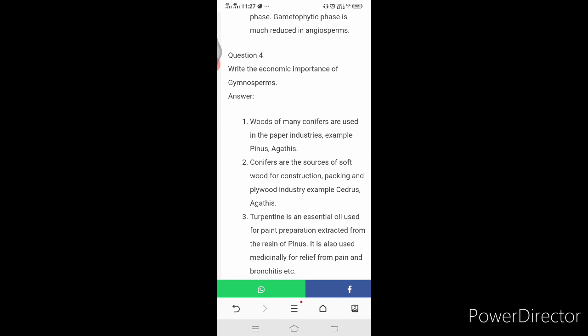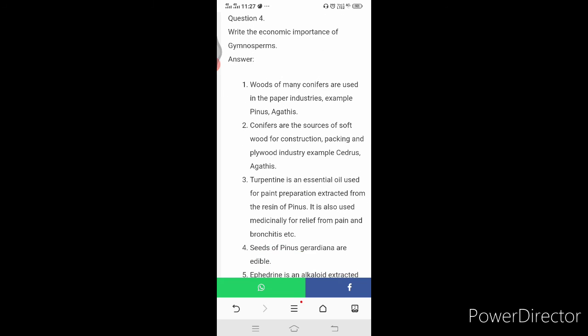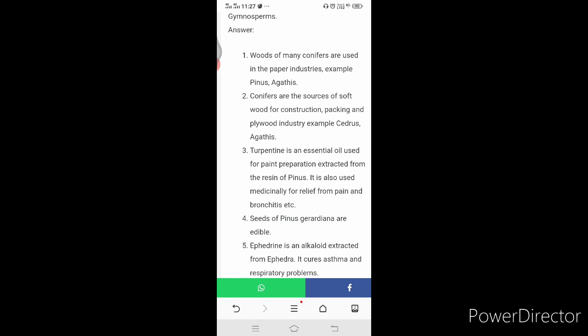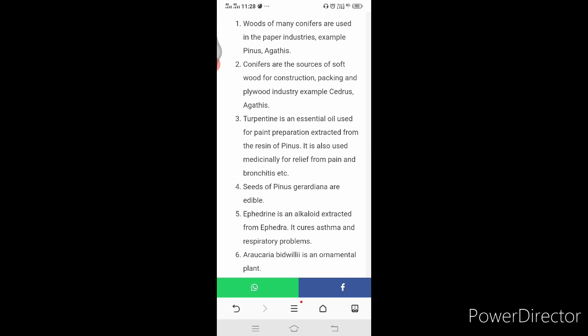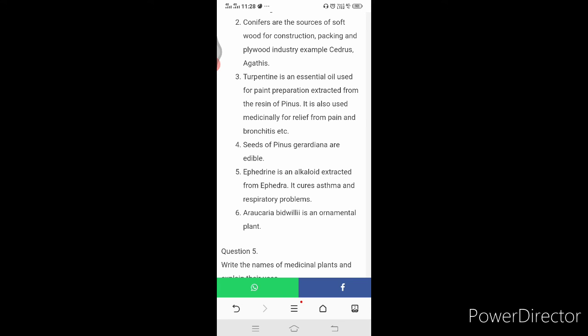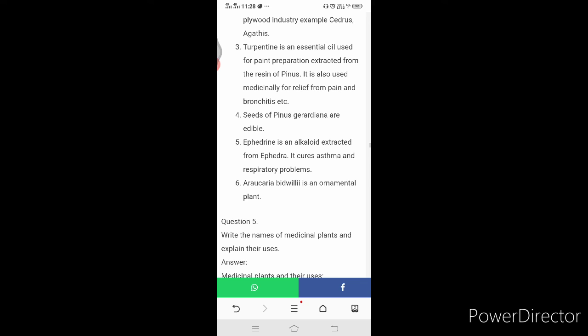Next question. Write the economic importance of the gymnosperms. Woods of many conifers are used in the paper industries. Example, Pinus, Agathis. Conifers are the sources of softwood for construction, packing and plywood industry. Example, Cedrus, Agathis. Turpentine is an essential oil used for paint preparation extracted from the resins of Pinus.